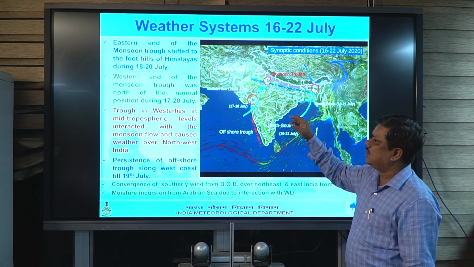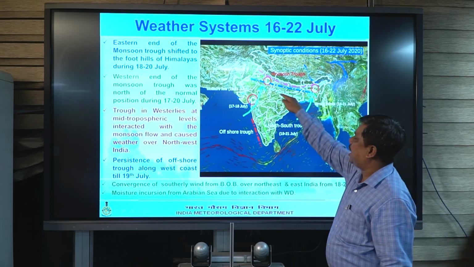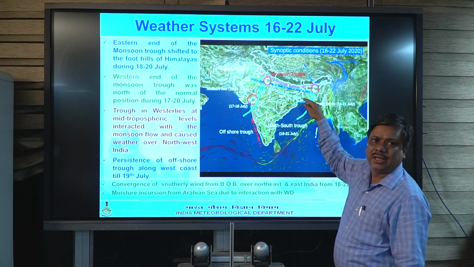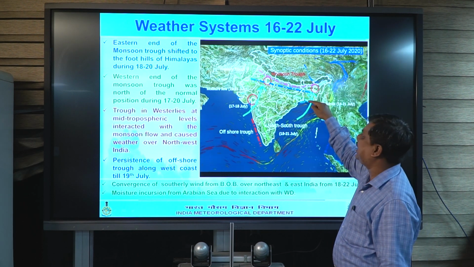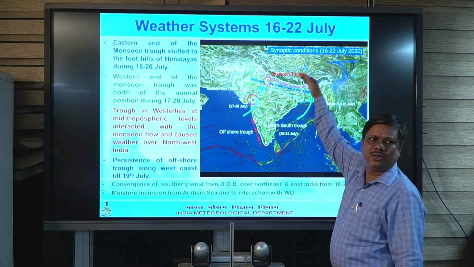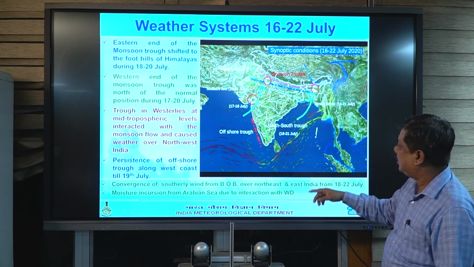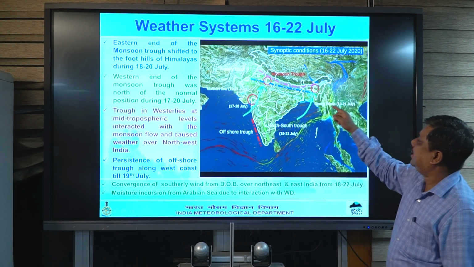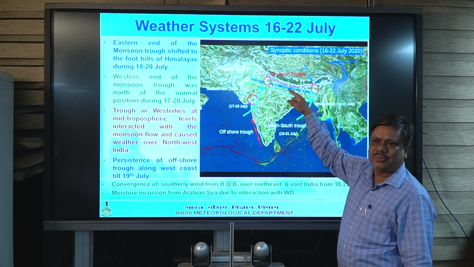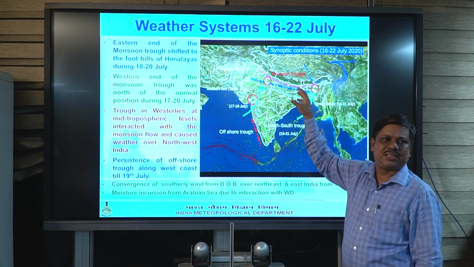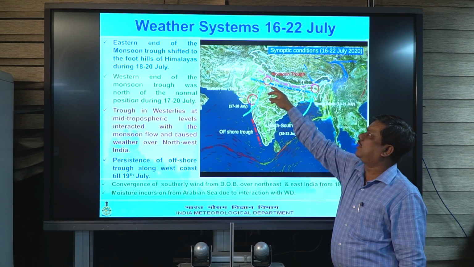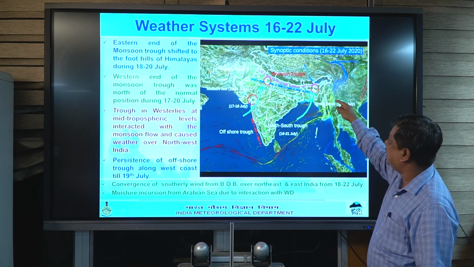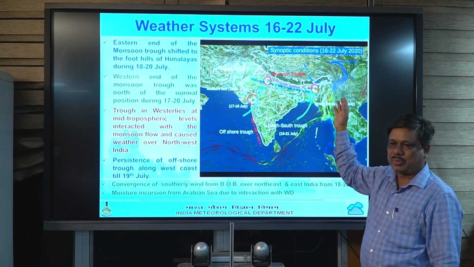This is the trough position that started at the beginning of the week, then gradually shifted and locked to the foothills. Within that trough we found some embedded cyclonic circulation, one over northwest India and another over northeast India in the latter part of the week.